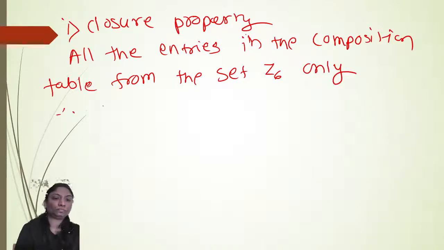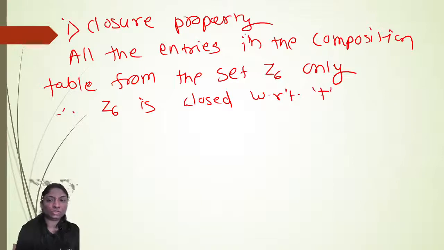Therefore, Z6 is closed with respect to addition. Associative property.